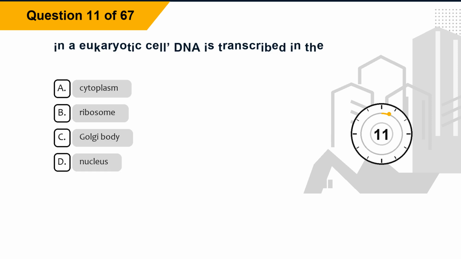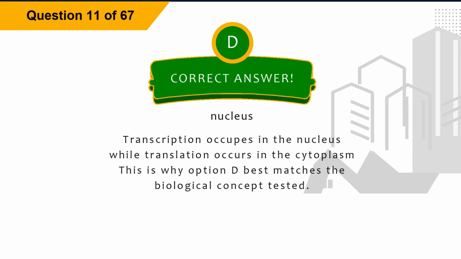Question 11. In a eukaryotic cell, DNA is transcribed in the: Option A, cytoplasm. Option B, ribosome. Option C, Golgi body. Option D, nucleus. The correct answer is option D, nucleus. Explanation. Transcription occurs in the nucleus while translation occurs in the cytoplasm. This is why option D best matches the biological concept tested.